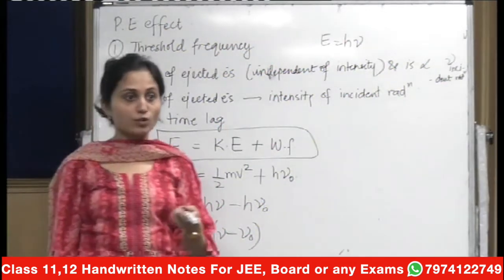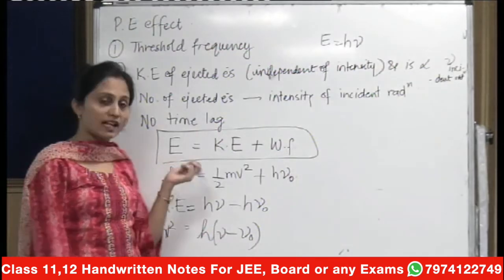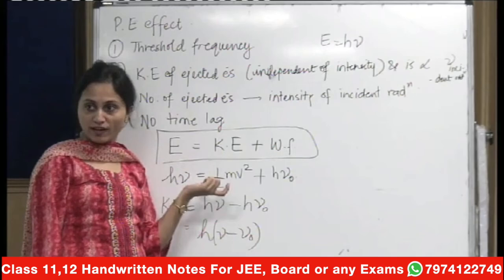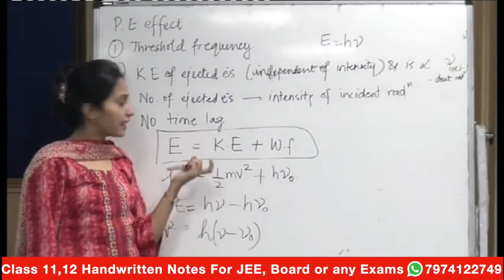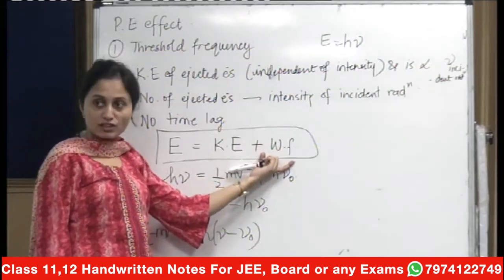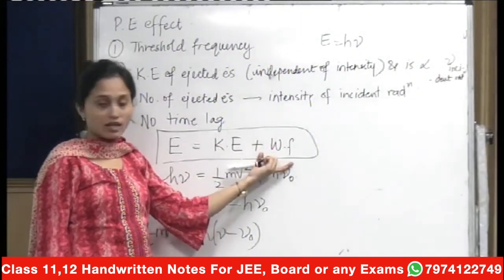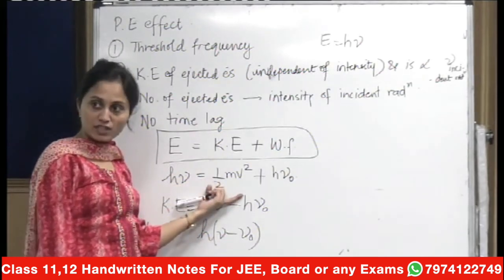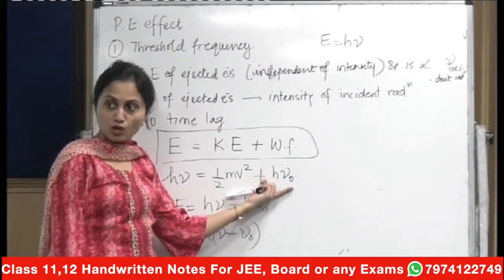And then you know that the equation that will be formed from the photoelectric effect is that the total energy that you are providing will be equal to the kinetic energy plus some extra energy, which will be the work function, that is, h nu is equal to half mv square plus h nu naught.